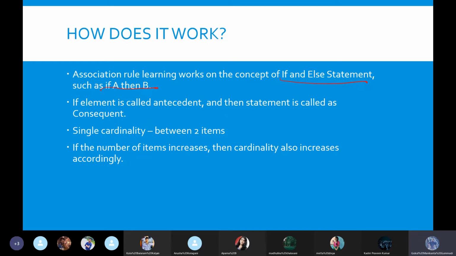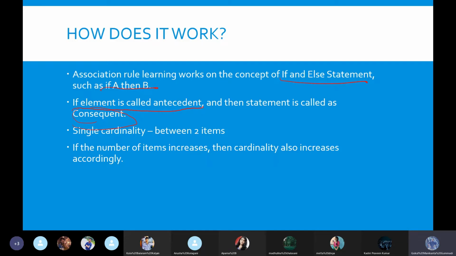And here we see the if element is also called the antecedent, which is nothing but a condition statement. Whenever this condition statement occurs, we need to promote some other item, which is the B, or the else statement. That statement is called the consequent. That means whenever something happens, the consequence of it happens. So these two are the nomenclature. Some may use these words, some may not; we can even use normal words like A and B in a subset.